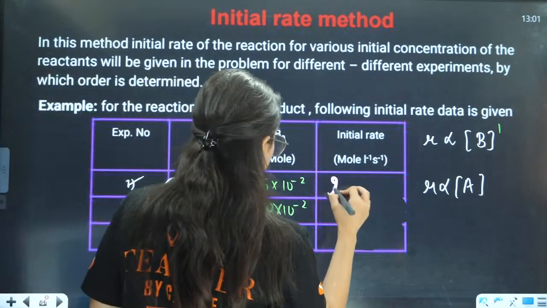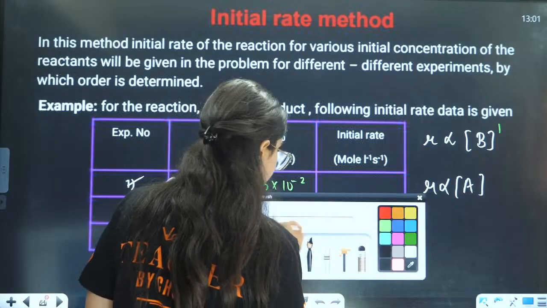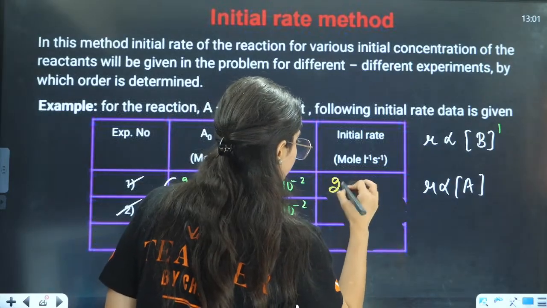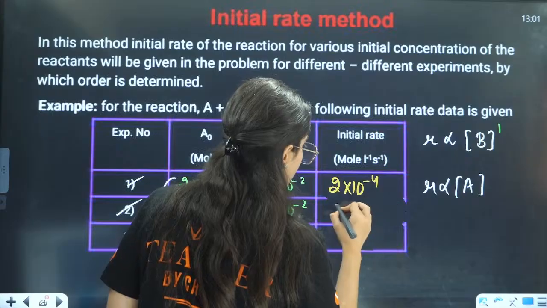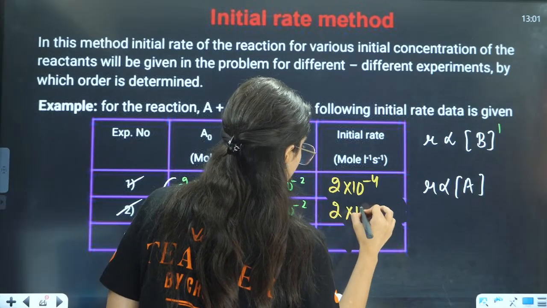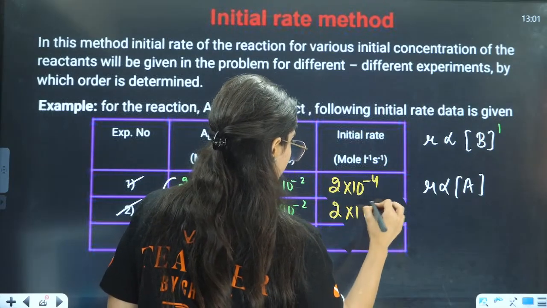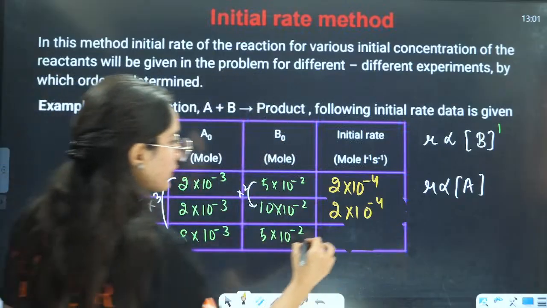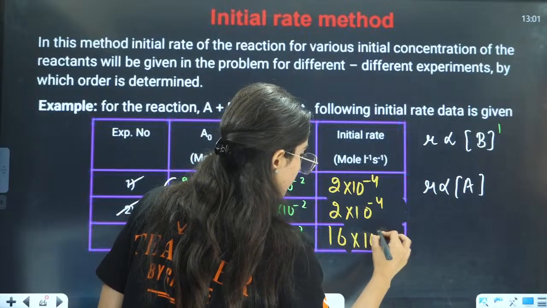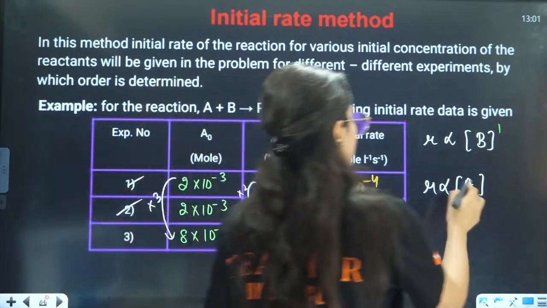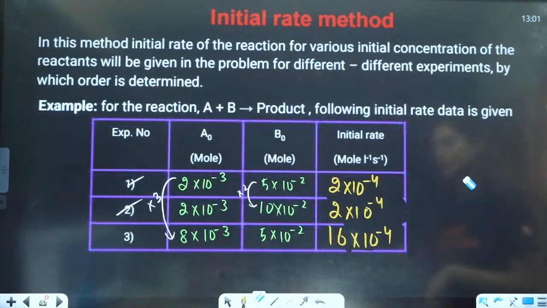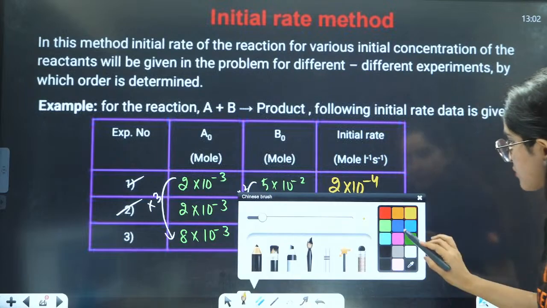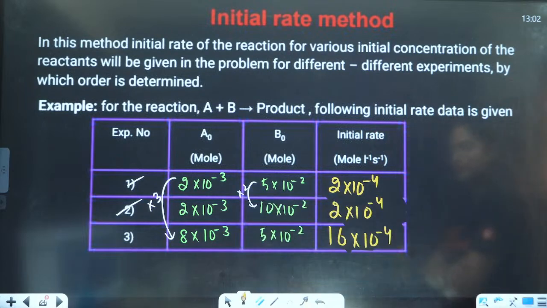2 into 10 raised to power minus 4. I'm just writing it here. 2 into 10 raised to power minus 4, and this is your 16 into 10 raised to power minus 3, minus 4. Now I think we can calculate it. Now it will be better. At least we will get some answer here, right?